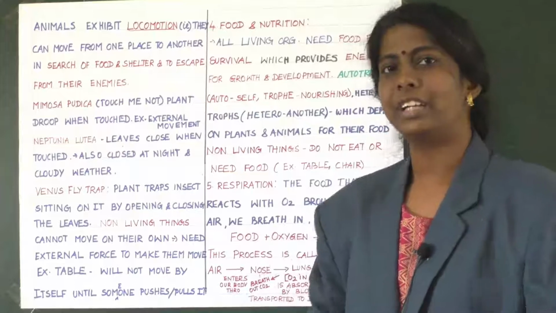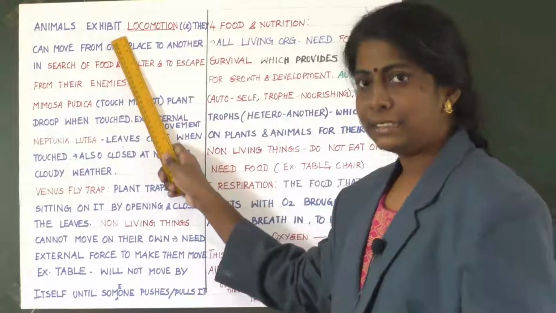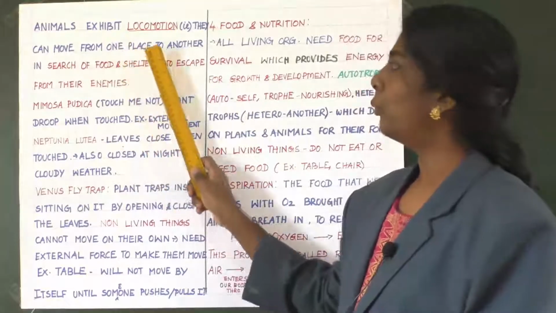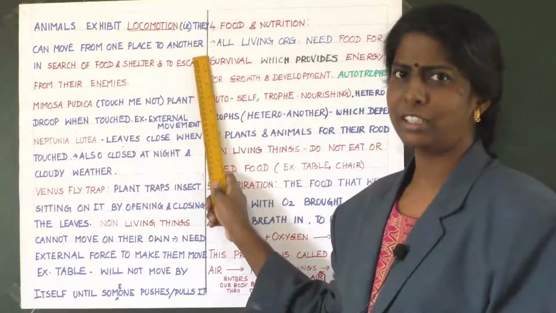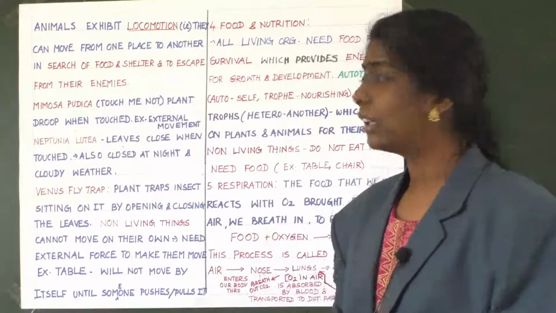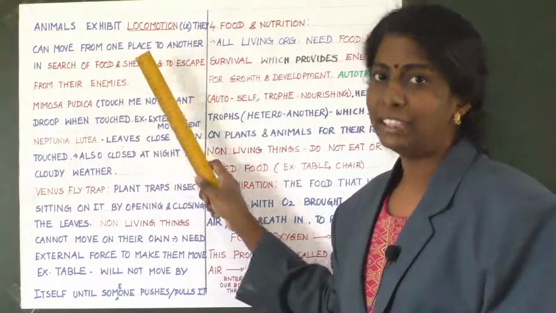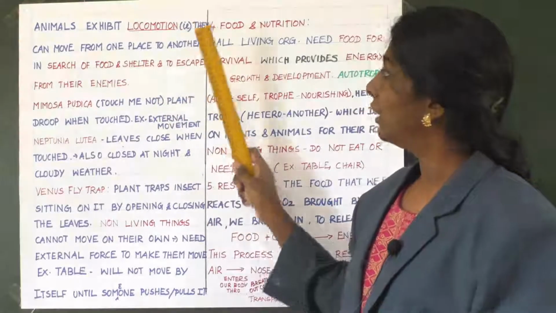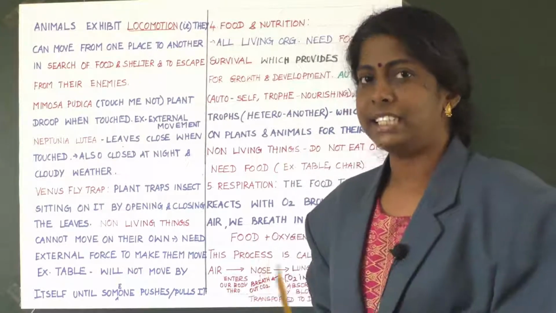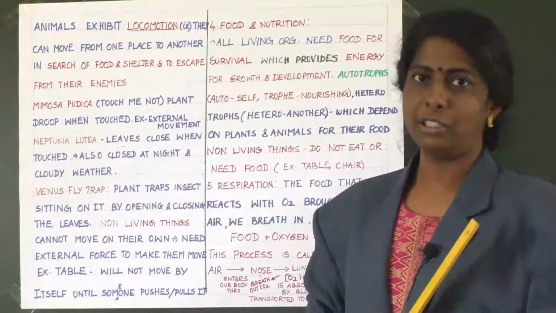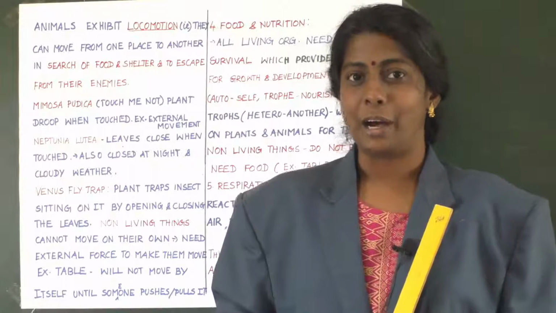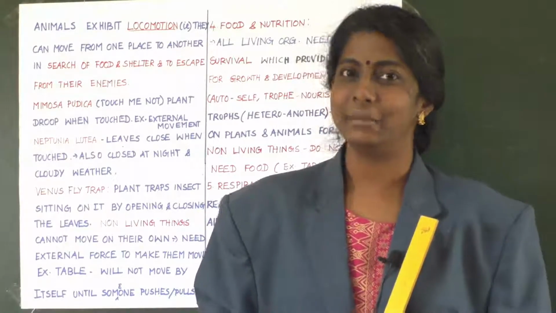Clear? Yes children. Now animals exhibit locomotion, that is they move from one place to another. Is it not? Yes, animals will move from one place to another. For what? In search of food and shelter and to escape from their enemies. So this feature is observed in animals also. Yes children, now let us watch a video about some plants which exhibit this feature.